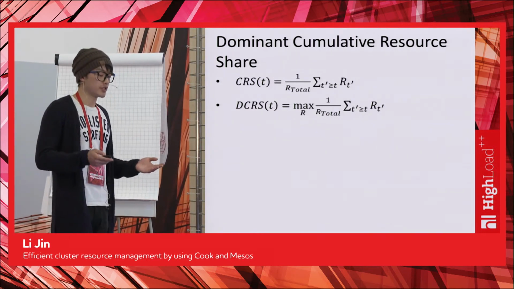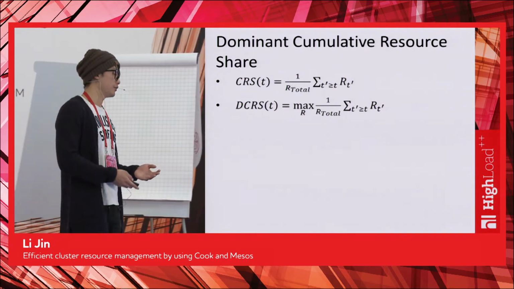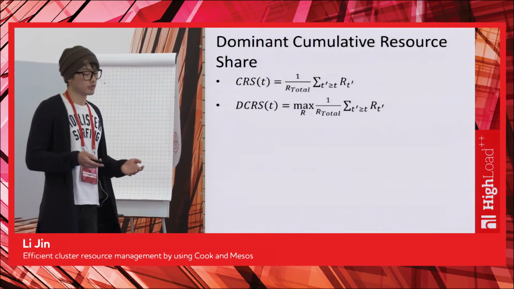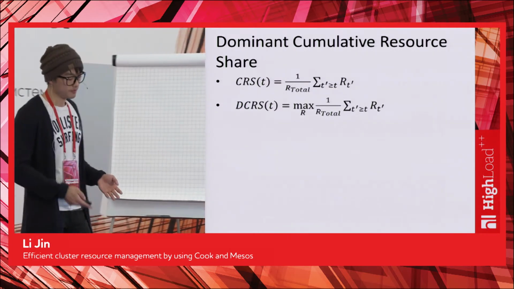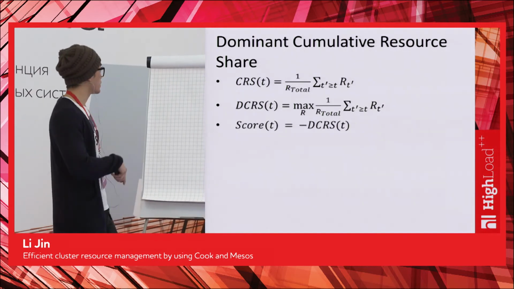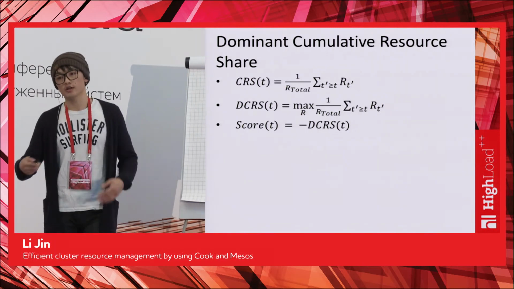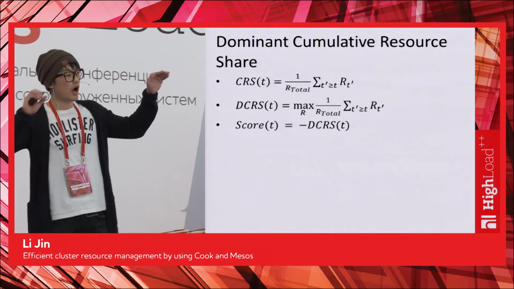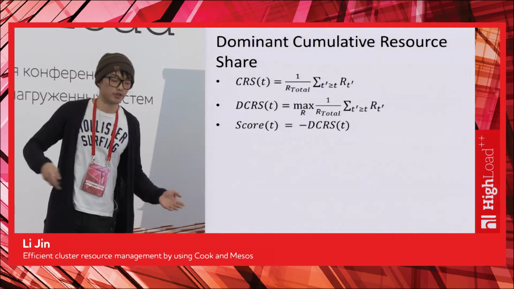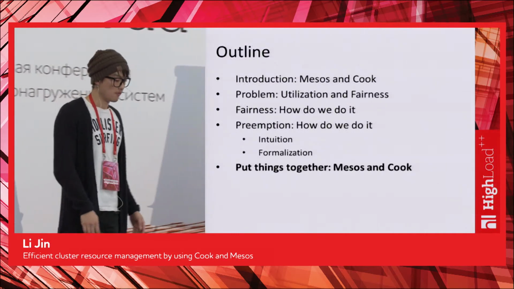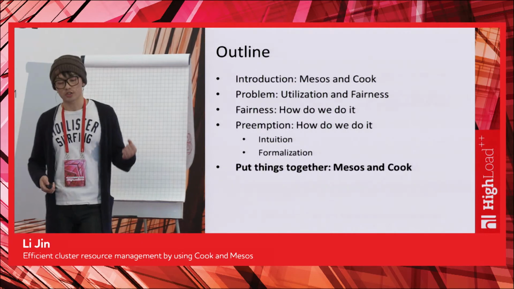So if the CRS of CPU of user A is 20%, and the memory of user A is 30%, the DCRS is going to end up being 30%. So just the max. So finally, we define our score function to be what? To be just the negate of DCRS, because again, we want the high score to be high importance, and the high DCRS means less importance, so we just simply negate that. So that's the formalization of our score function. So we have a score function now.